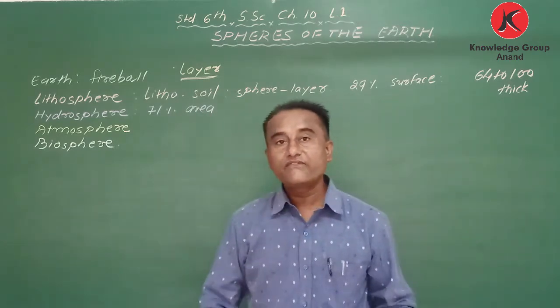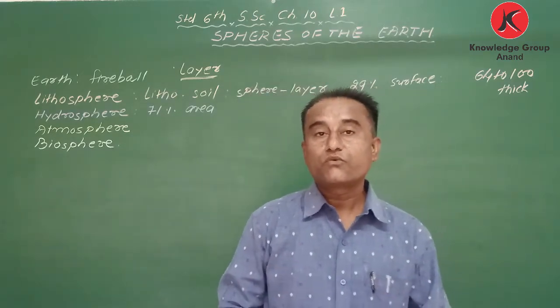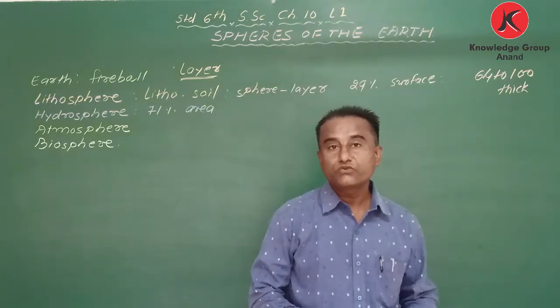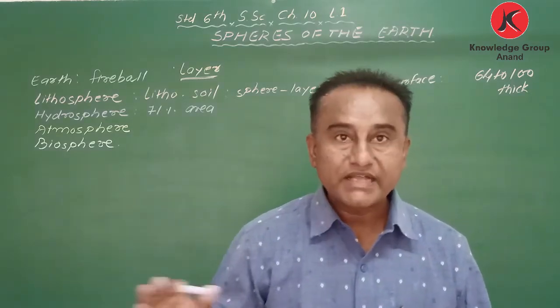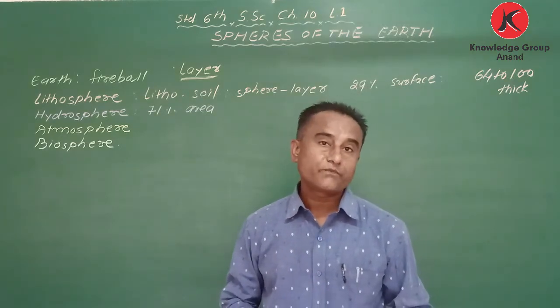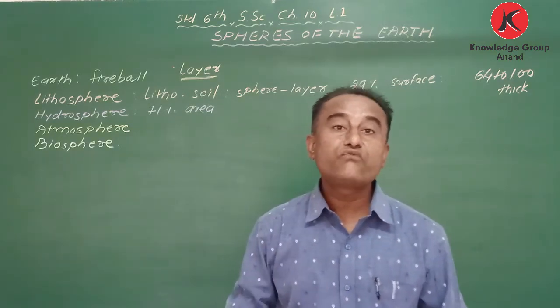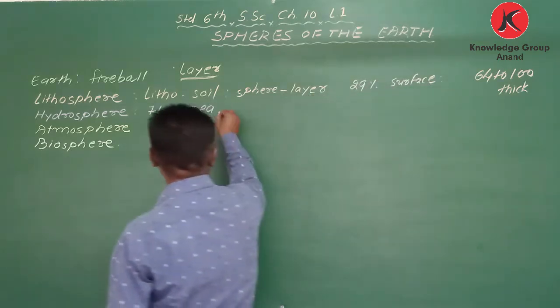Now if I ask, what is ocean? A very big, huge water mass, that is called ocean. We have four oceans on the earth.